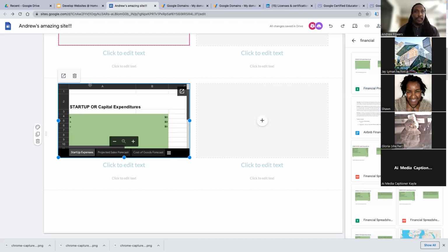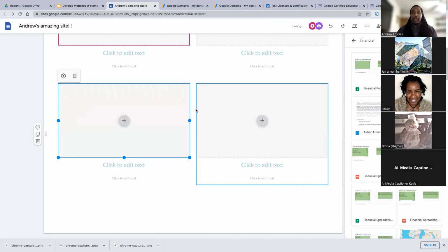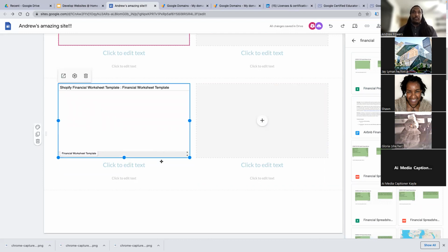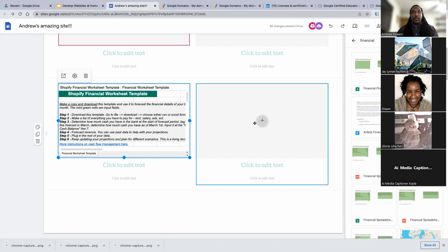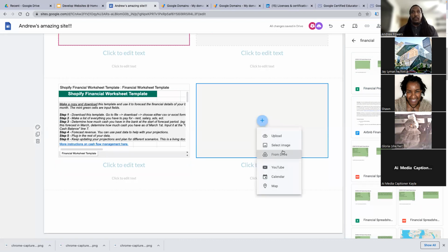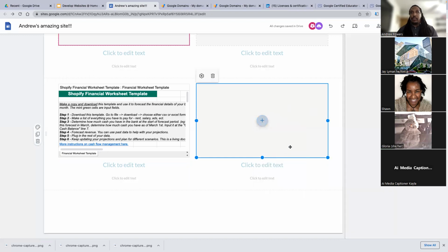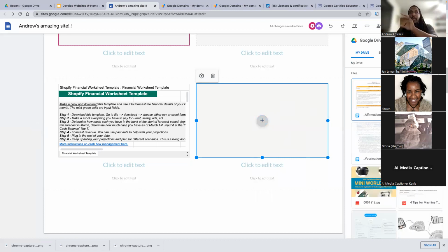Oh, no. Let's Control Z, because you can do that. You can just hit Control Z to back up. I'll put in this document, which is an actual Google Sheet. And then I'll double click here. That's the one thing you got to do every single time. You have to click on the section you want to modify so that when you're adding something, it's adding it specifically to that spot.